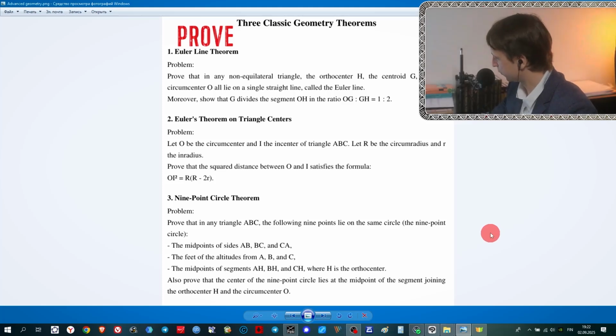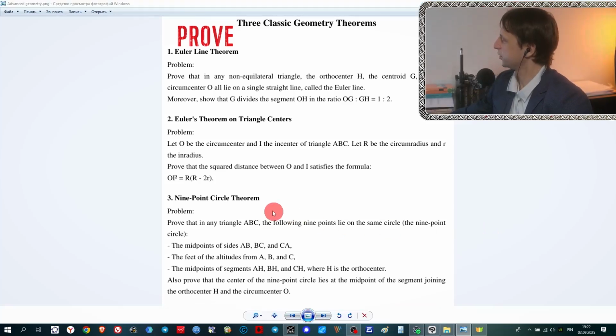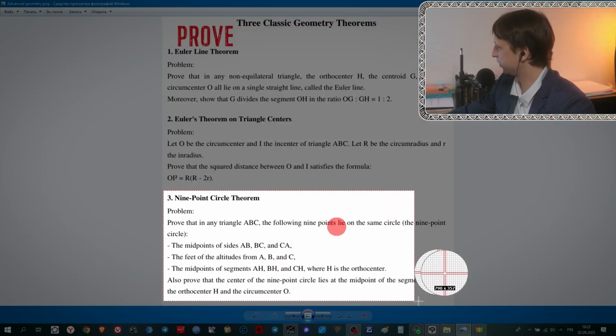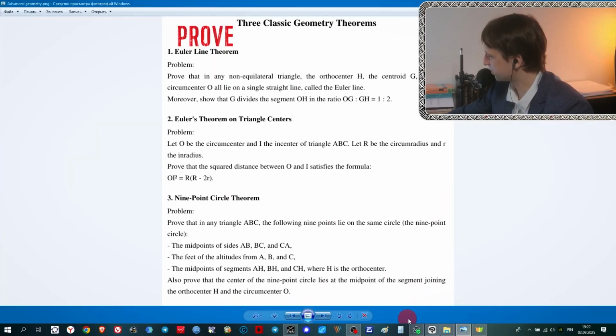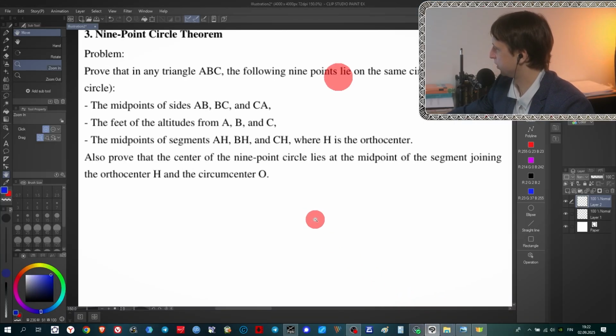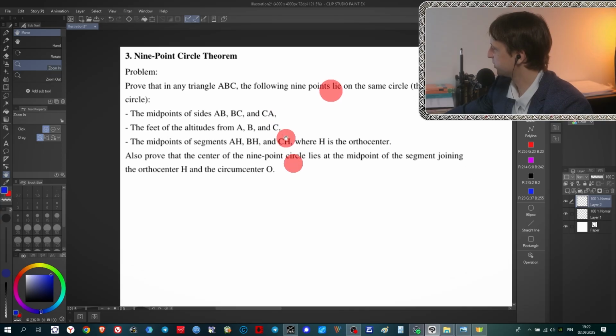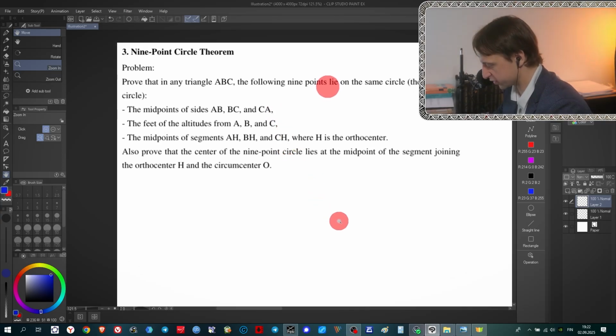Well, it is our program for today. Let's start with the last one, the nine-point circle theorem. We need to show that in any triangle, nine different points belong to the same circle, like this one. So we have a triangle ABC, and nine points belong to the same circle.